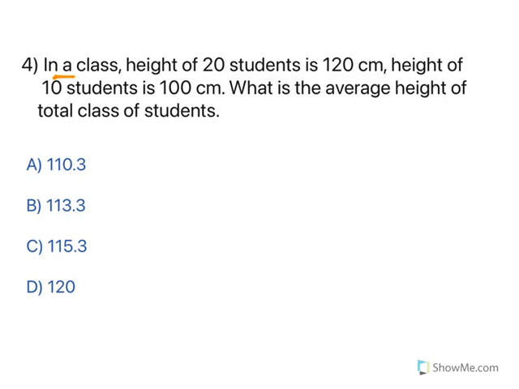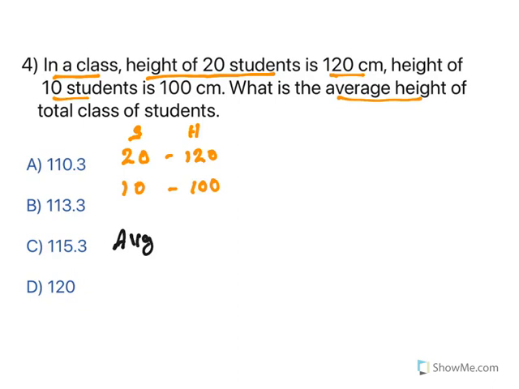Again, in a class, the height of 20 students is 120 centimeters. So 20 students, this is students and height. How much is it given? 120 centimeters. And the height of 10 students is 100 centimeters. What is the average height? So this is an average question.